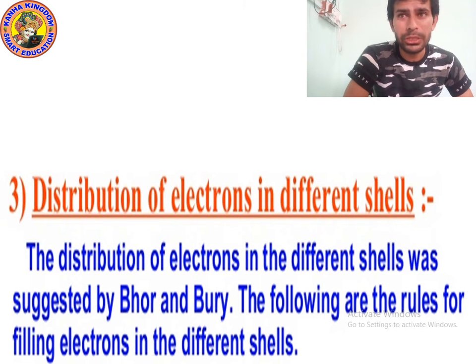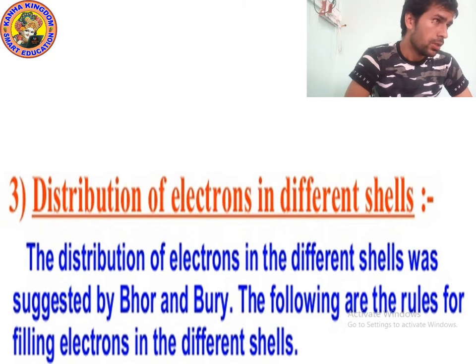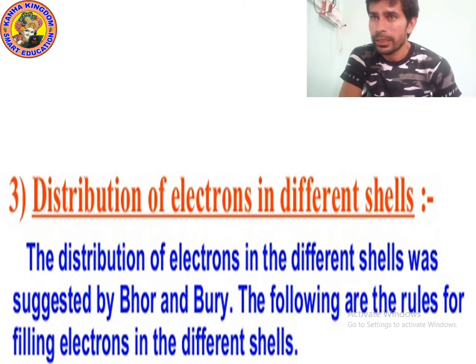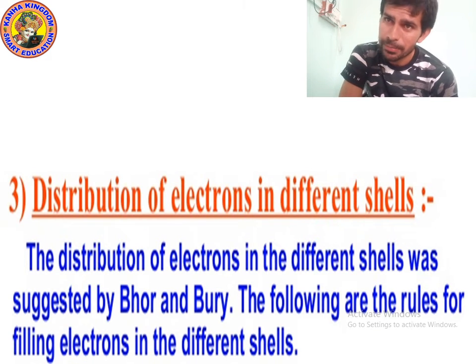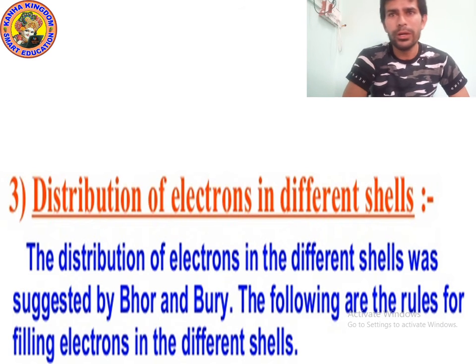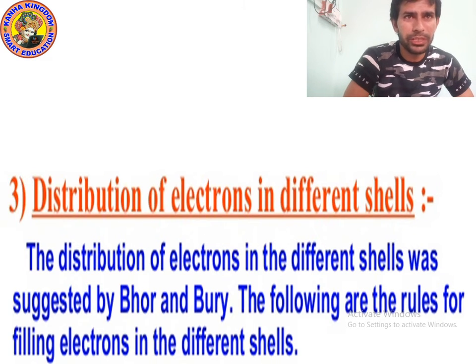The distribution of electrons in different shells was suggested by Bohr and Bury. Yes, two physicists told how many electrons should be present in a shell, in an orbit. The following are the rules for filling electrons in different shells.